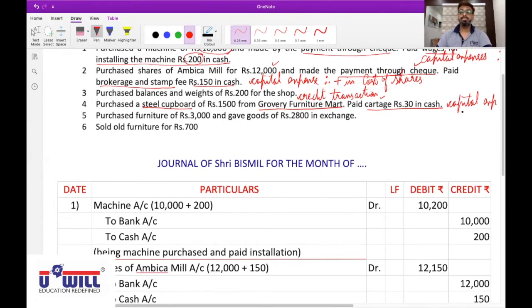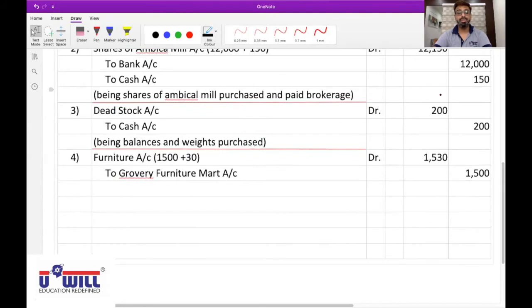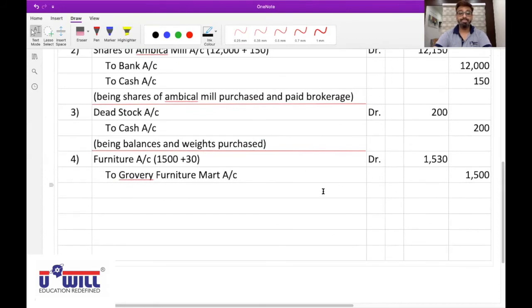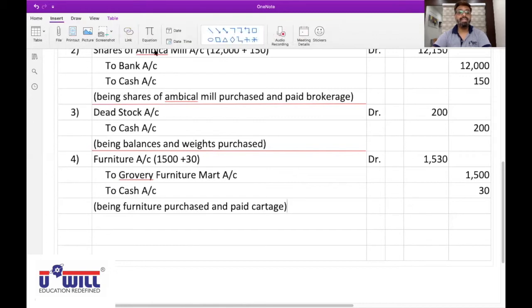Third effect. Cash goes out. Yes, we have paid 30 in cash. So cash goes out. Credit what goes out. Therefore, to cash account credit with rupees 30. Being furniture purchase and paid cartage. Is everyone clear with this?